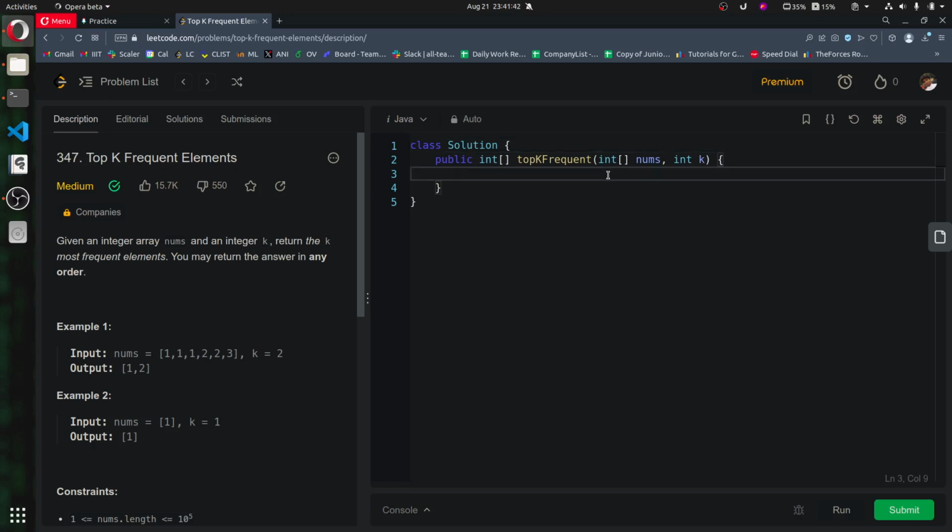Okay, so let's define a map of type Integer to Integer to record the occurrences. Say hm, and do a new HashMap.